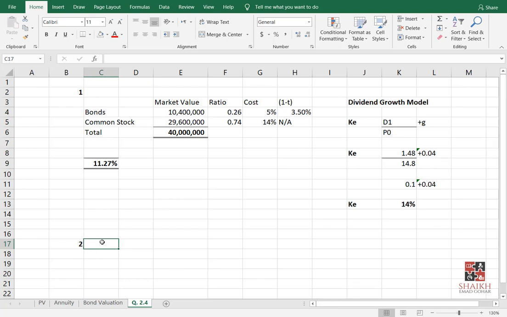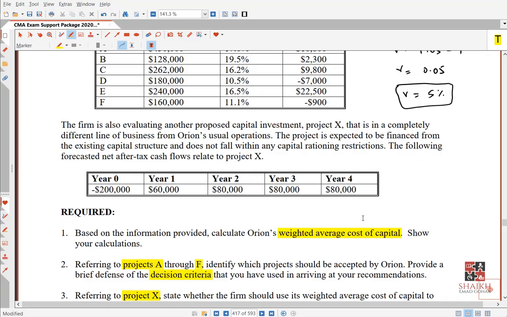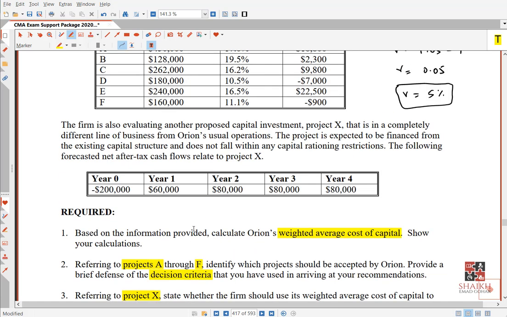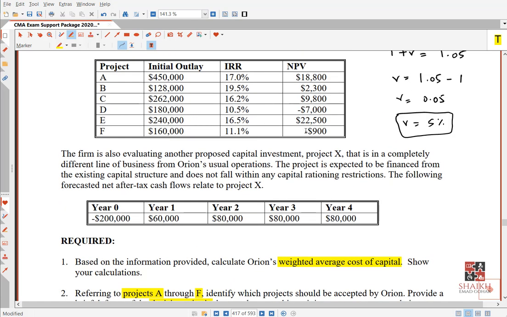Now see here, my friends. I hope till here everyone is okay. I am making this green. So this is the first answer. What is the second question here? Referring to projects A through F, this is very simple. You will just see how much the NPV is, starting from the highest till the lowest, and you will say these are the classifications. Let me just ask you the top one and the lowest one. Which is the top one? Tell me in the chat box.